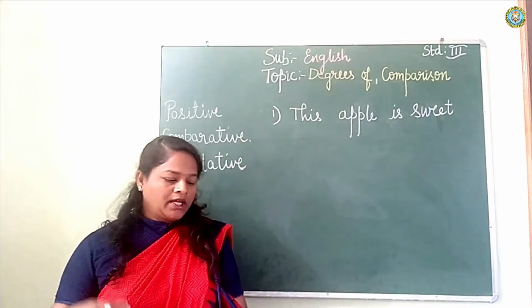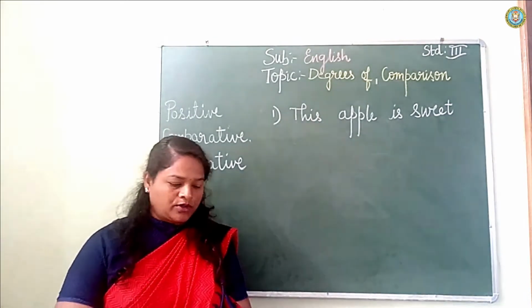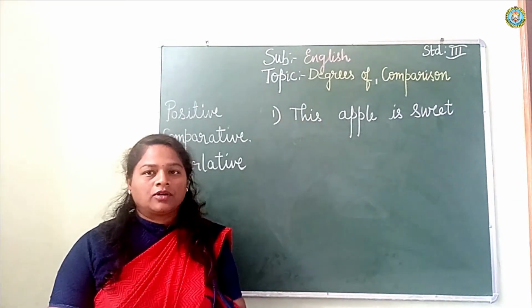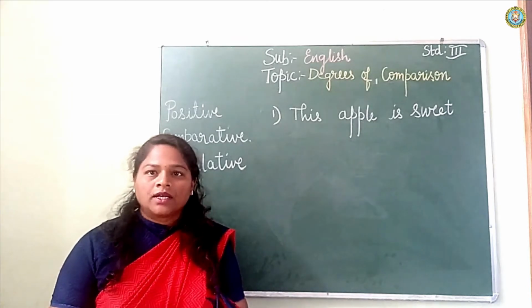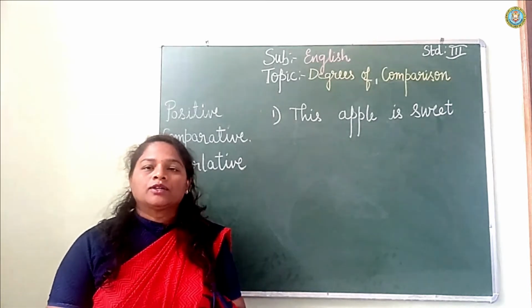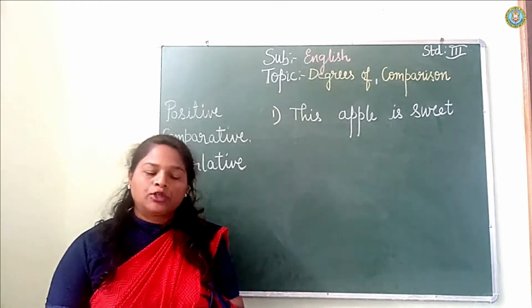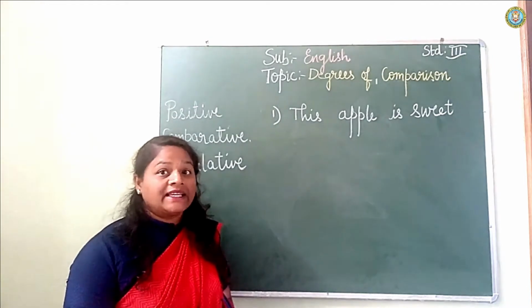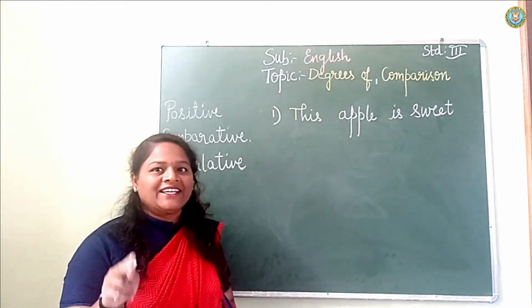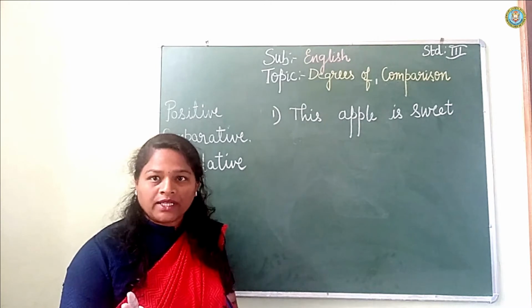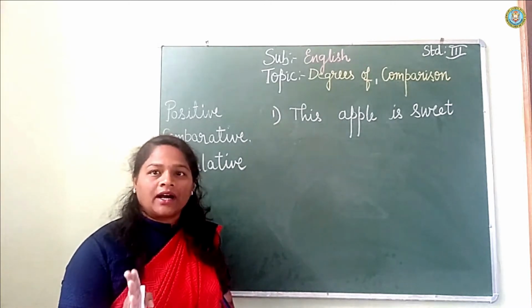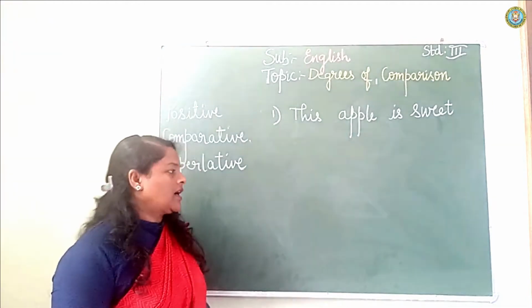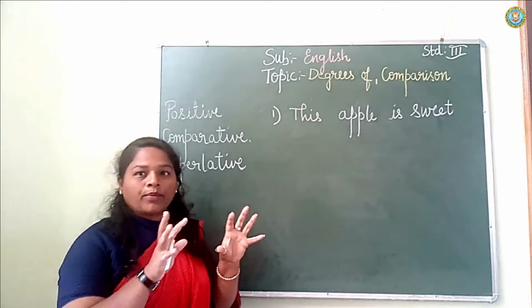Now the second one is comparative degree. Here we compare two things, a person or a place, anything, we are comparing two things by adding er. Got it, children?